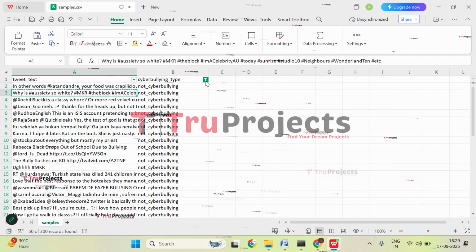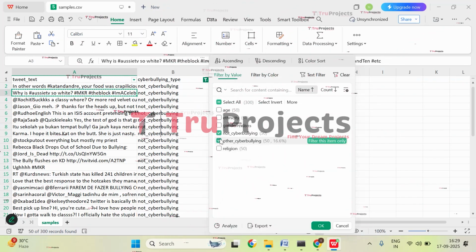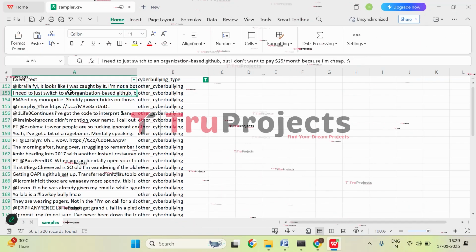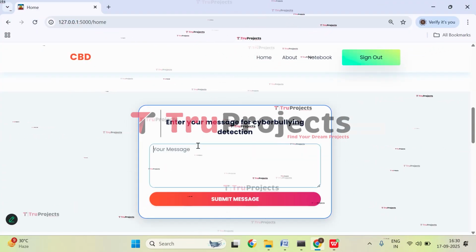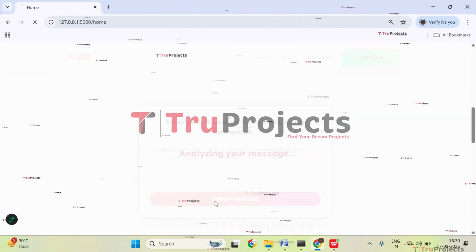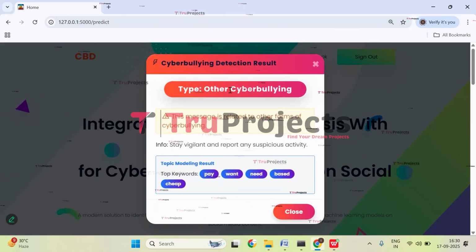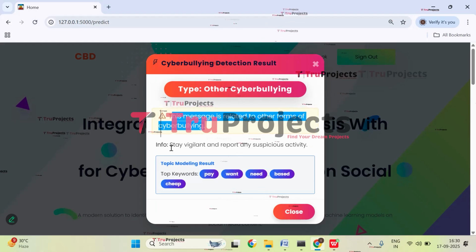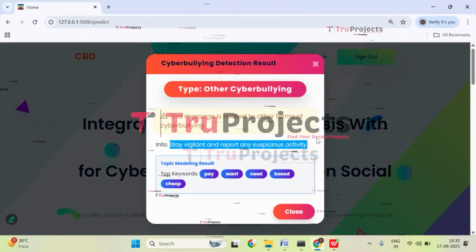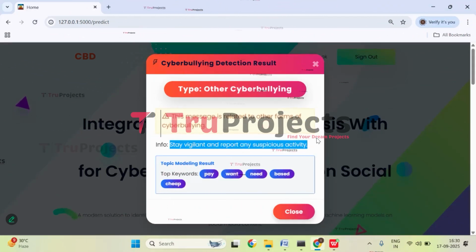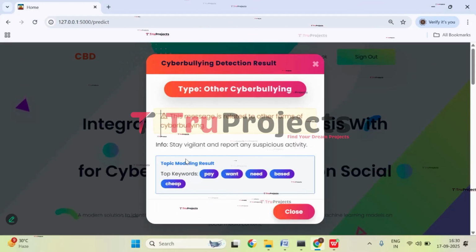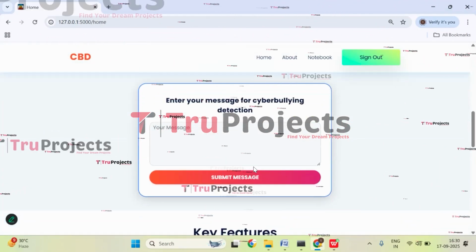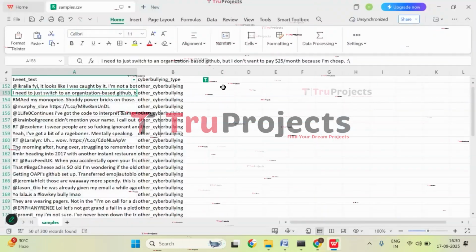Let's check with the other class, that is other cyberbullying. Click on OK. Now let's check with this one. Paste the message. Click on submit message. So here we got the prediction as other cyberbullying. That is, this message is related to other forms of cyberbullying. So it is telling to stay vigilant and report any suspicious activity if it occurs. So these are the top keywords. Now close this. Let's try with the last input message.